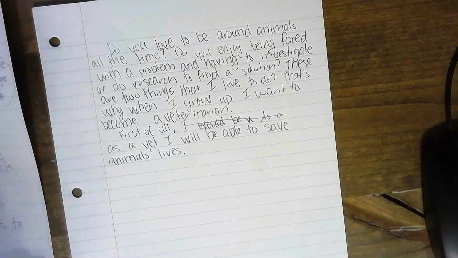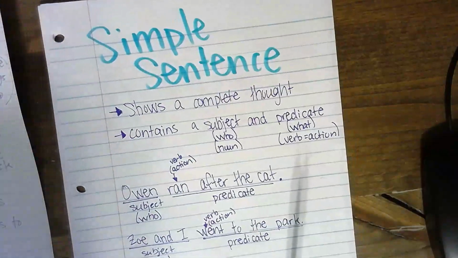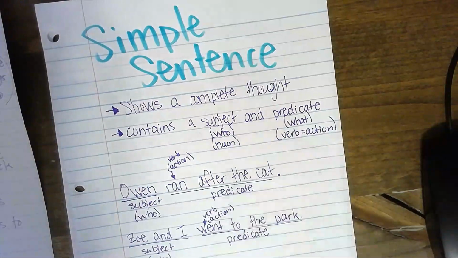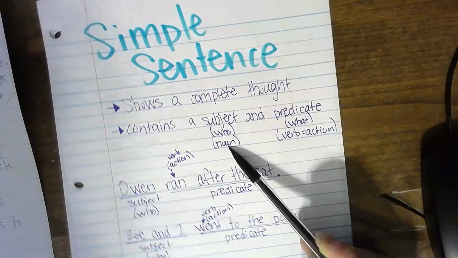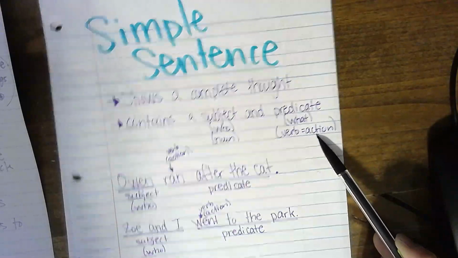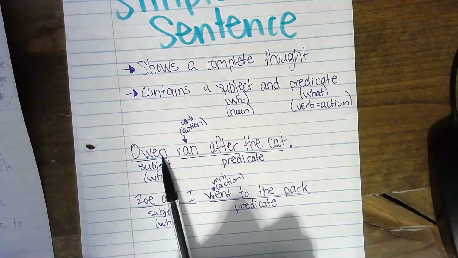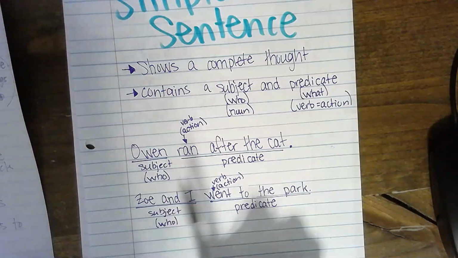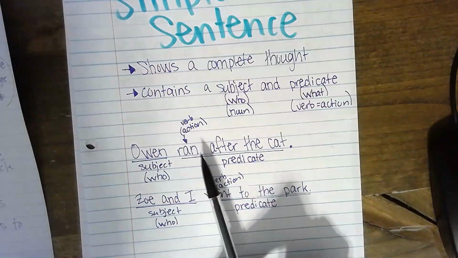And when I'm thinking about complete sentences, I'm thinking about just a simple sentence. It shows a complete thought. It contains a subject and a predicate. I like to call my subject the who. It's my noun, a person, place, or thing. My what is going to be my verb. It's the action of my sentence. So I have a couple examples here for us to look at. Owen is who I'm talking about. Well, I'd ask myself, okay, what did Owen do? He ran after the cat. Ran is my verb.